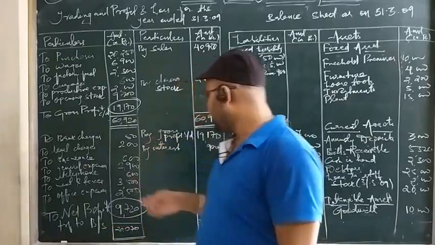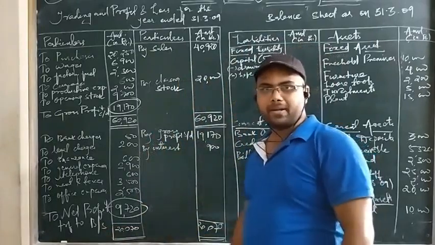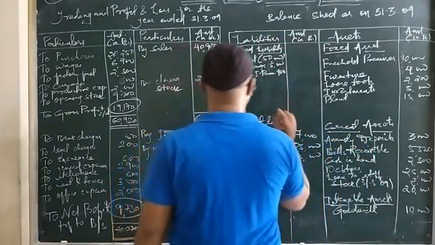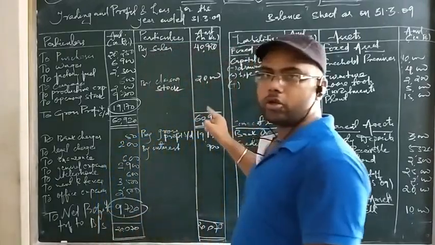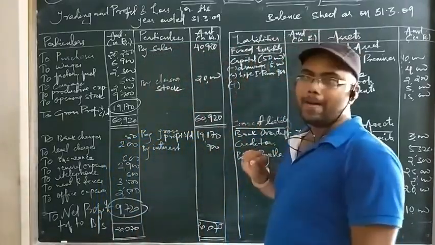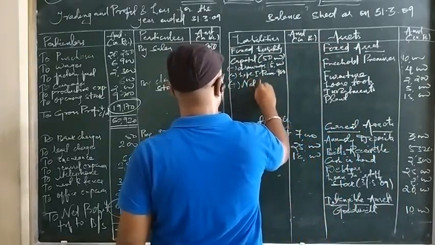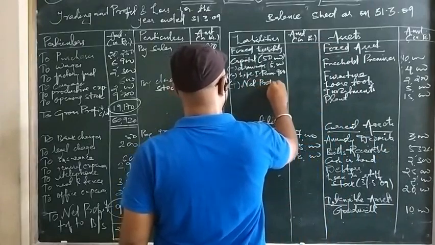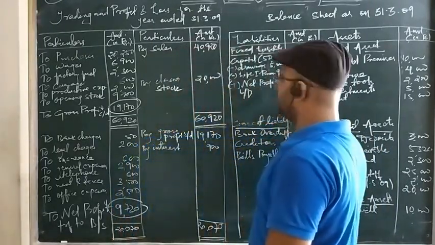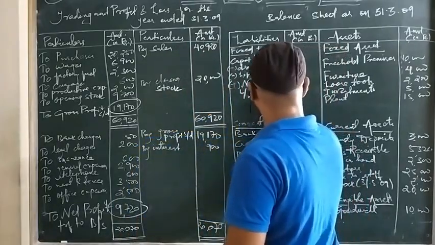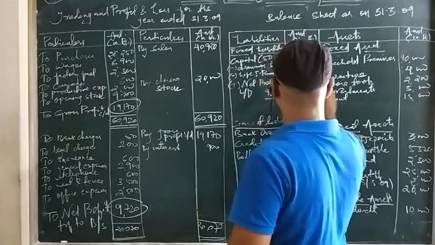Okay. Then 9,720 is the net profit, it will be added to capital, because it enhances the capital funds of the business. So I write here a plus symbol. You can write here add, or you can also put symbols like subtraction or plus. Okay, so net profit brought forward is 9,720. Now we'll put the amount in the outer column.